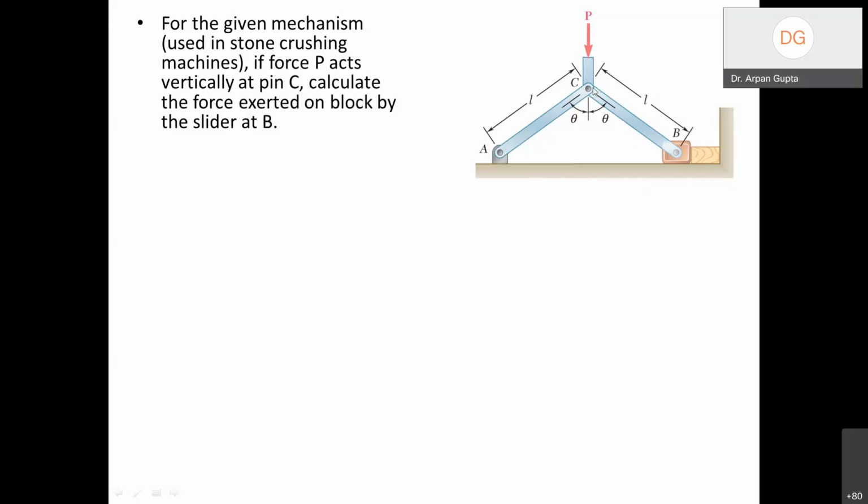In terms of mechanics, if the load P acts at point or pin C, so we press this point C with a load P downward, the question is to calculate the force exerted on the block by the slider at B. We want to calculate what force interaction takes place between the slider and this block here. That's the question.